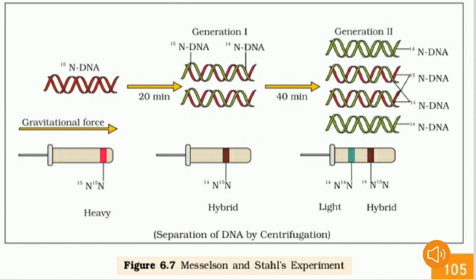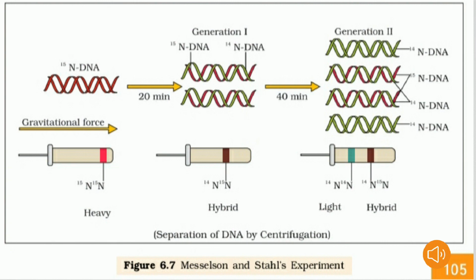In the middle we have red color and green color threads, which is hybrid DNA, that is 15 nitrogen DNA and 14 nitrogen DNA. So 14 nitrogen and 14 nitrogen is the light chain, the green colored nitrogen DNA, and 14 nitrogen and 15 nitrogen is the hybrid DNA. We separate the DNA by centrifugation, using centrifugal force. They clearly gave that one only.